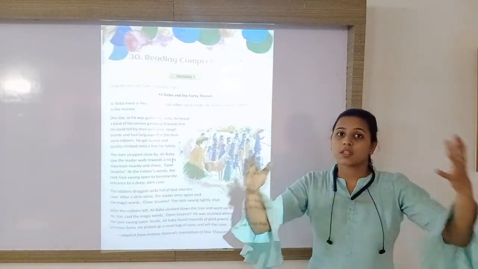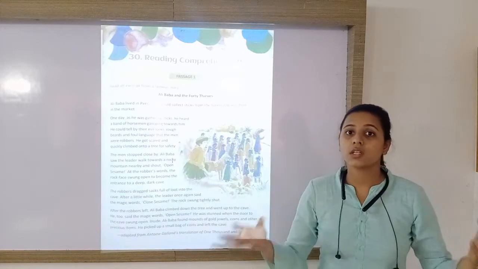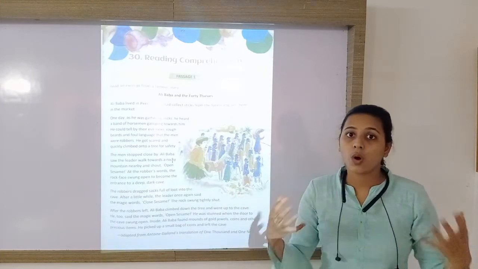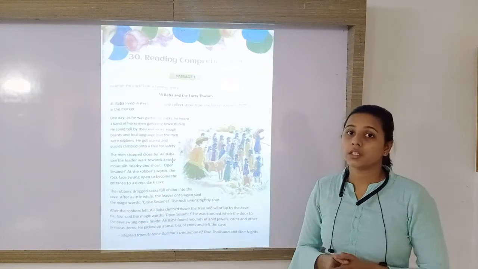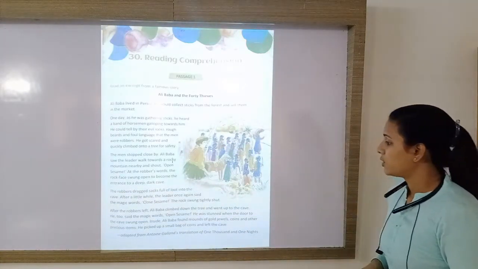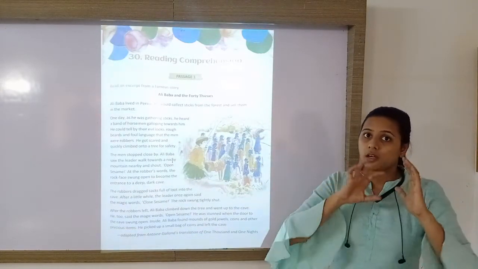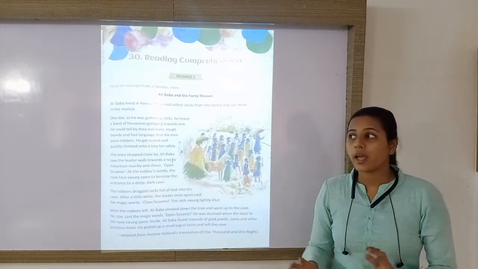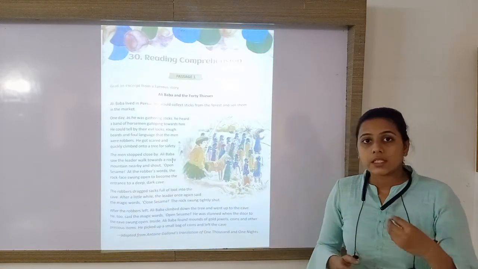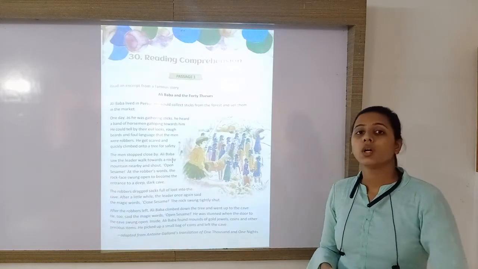There were heaps and piles of lots of precious things, gold, coins, and so many jewelries were there. So he was stunned when he saw that just by a word that door was opened, that rock was moved aside.